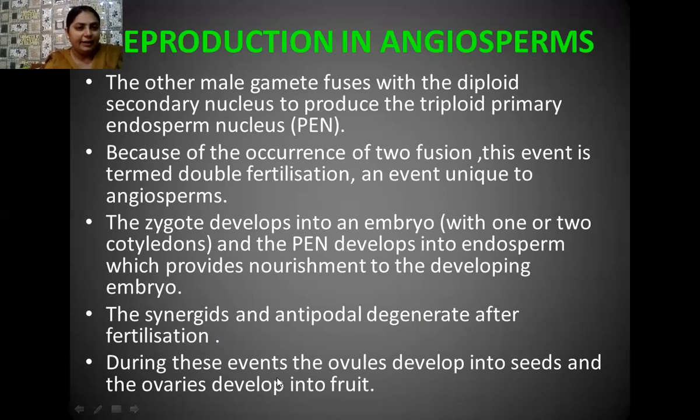During these events, the ovules develop into seeds and the ovaries develop into fruits. That is the main thing: these seeds, which are actually the ovules, are covered by fruits, or the wall of the ovary. That's why angiosperms have seeds which are covered by a fruit.